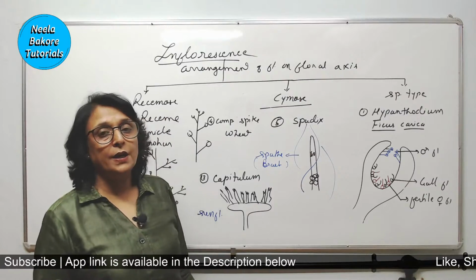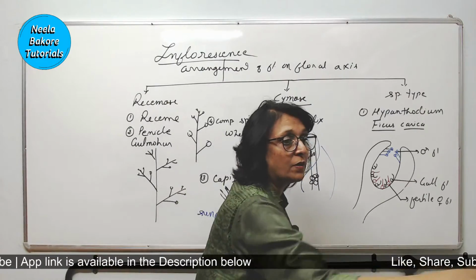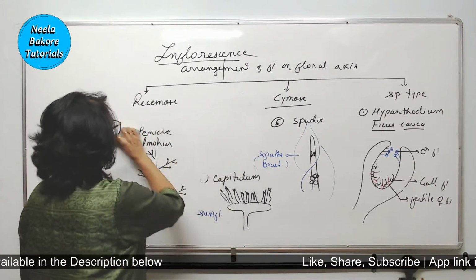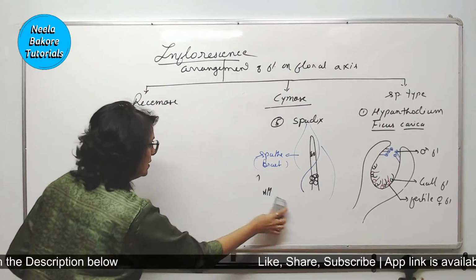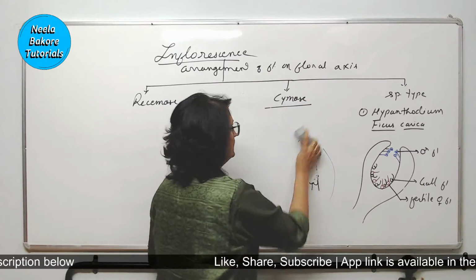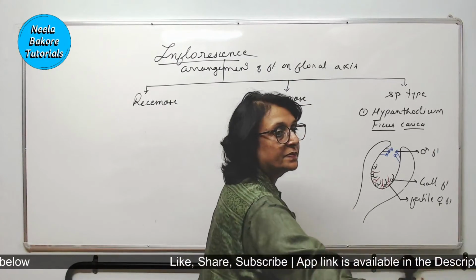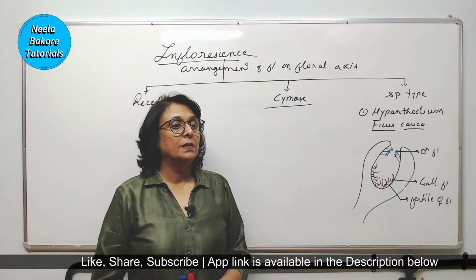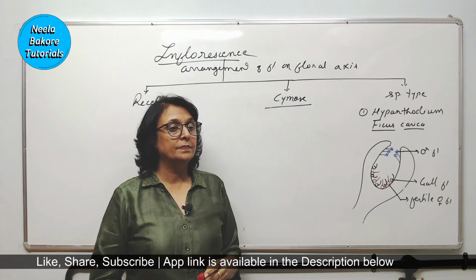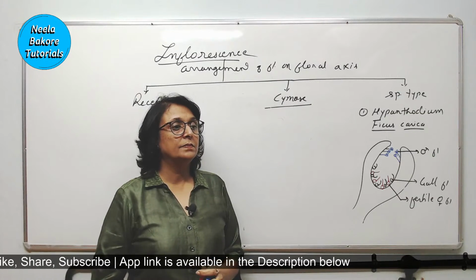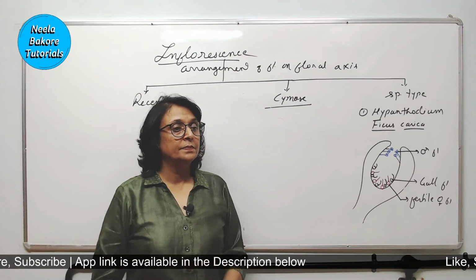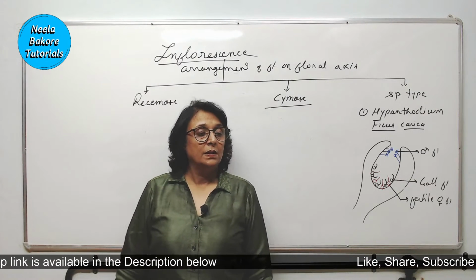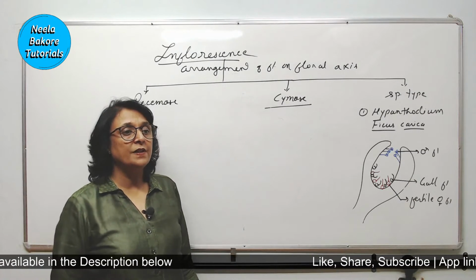Any question related to this? Any confusion with racemose and cymose? There is only one diagram which is given in NCERT.